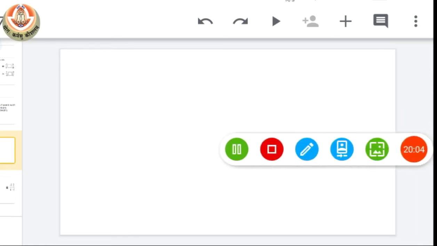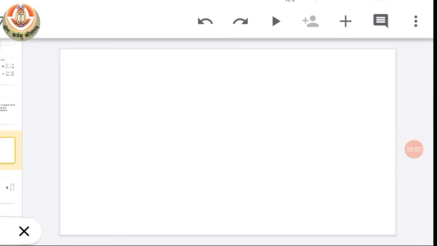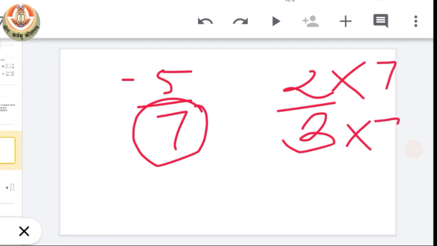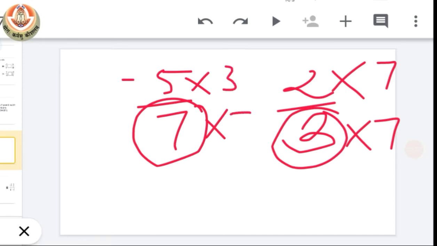What we have? Minus 5 by 7 and 2 by 3. To make their denominator equal, the best way is to multiply the second fraction with the denominator of the first and multiply the first fraction with the denominator of the second. This is the best way to make the denominators of the given rational numbers equal to each other.